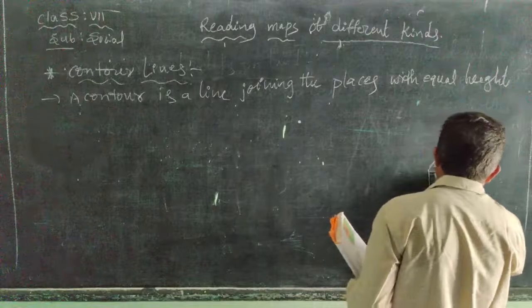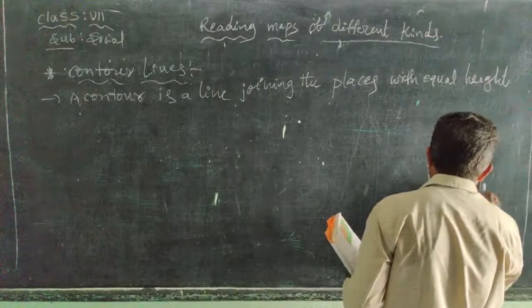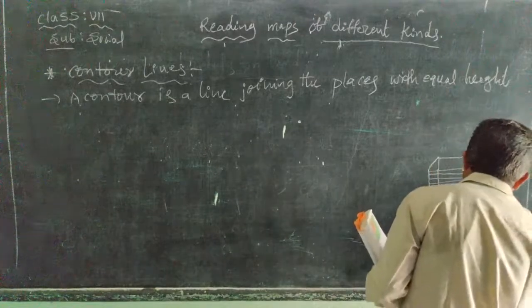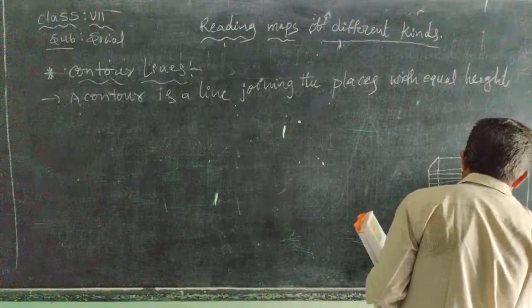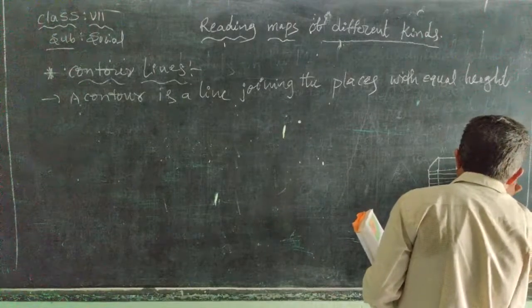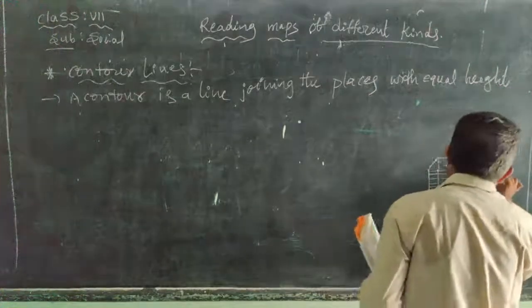So here we see that these are the contour lines. These are also marked as 10 meters, 50 meters, 100 meters, 500 meters, and a thousand meters also there.